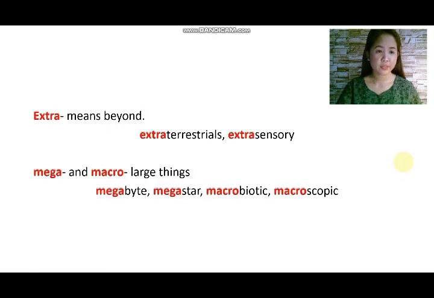We also have the prefix extra, which means beyond. This prefix is attached to the words extraterrestrials, extrasensory. We also have mega and macro, which pertain to large things, attached in the words megabyte, megastar, macrobiotic, macroscopic.